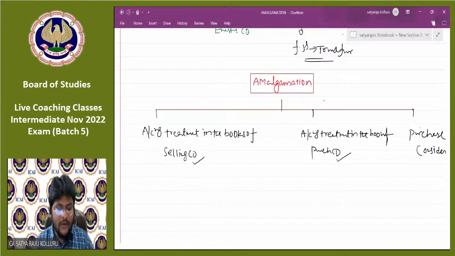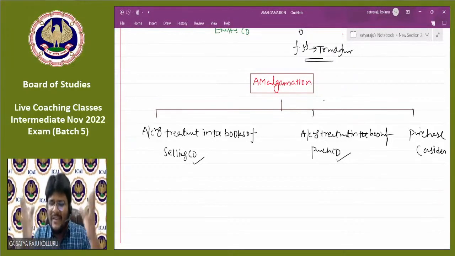Yeah, the objective of reconstruction is to depict the true and fair picture, whether it is internal reconstruction or external reconstruction. Fine. But why we are learning the concept of amalgamation and absorption, the objectives are different. The objective of amalgamation and absorption is different from the objective of external reconstruction. But coming to the accounting point of view, whether it is amalgamation or external reconstruction, there is no difference for me, because in case of amalgamation, two different types of companies are possible, that is purchasing company and selling company.